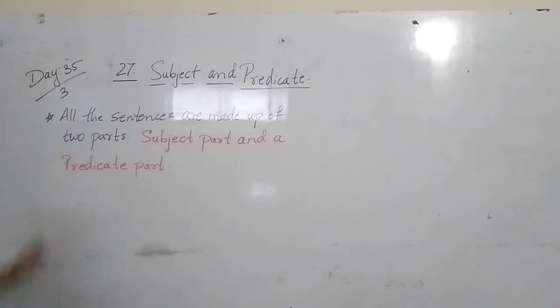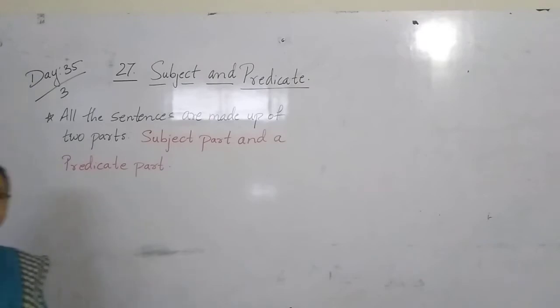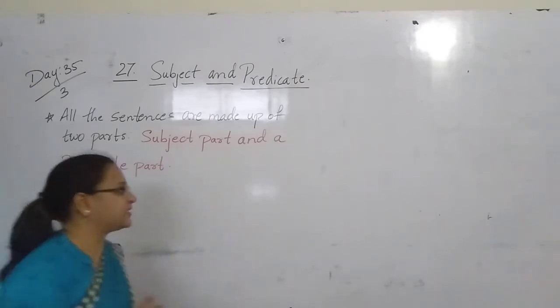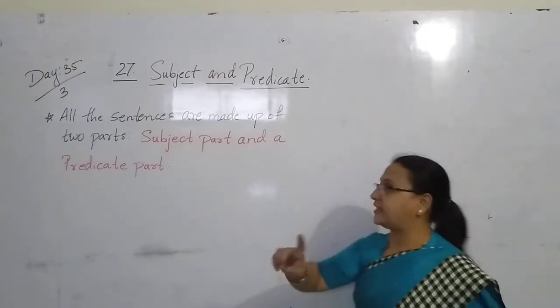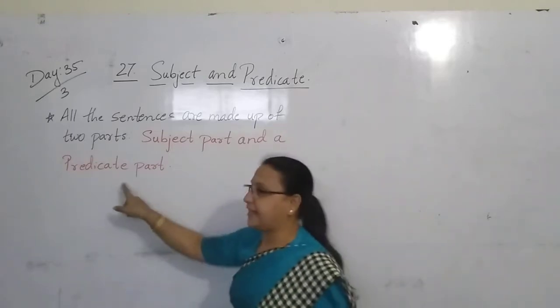So all the sentences are made up of two parts. Each and every sentence has what, children? Two parts. The first part is the subject part and then a predicate part.